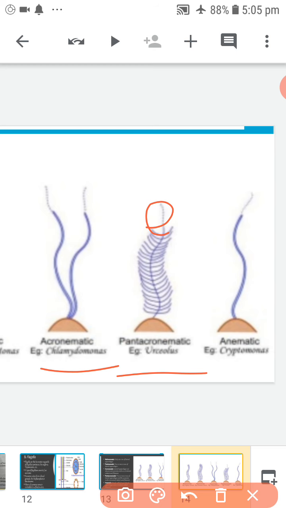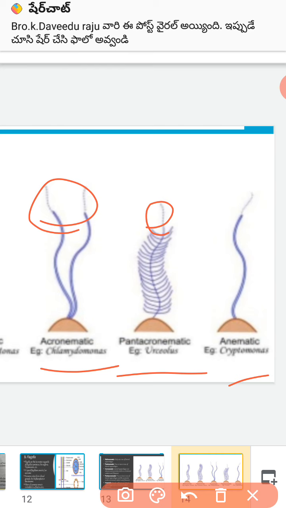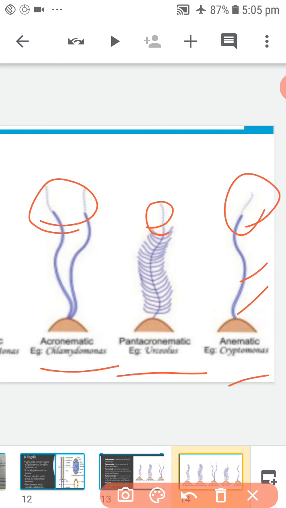When the mastigonemes are absent and the distal end of the flagellum ends in the terminal naked filament. Example, Chlamydomonas. Next, anematic. Mastigonemes and terminal filament are both absent, and it is called anematic flagellum. Example, Cryptomonas.